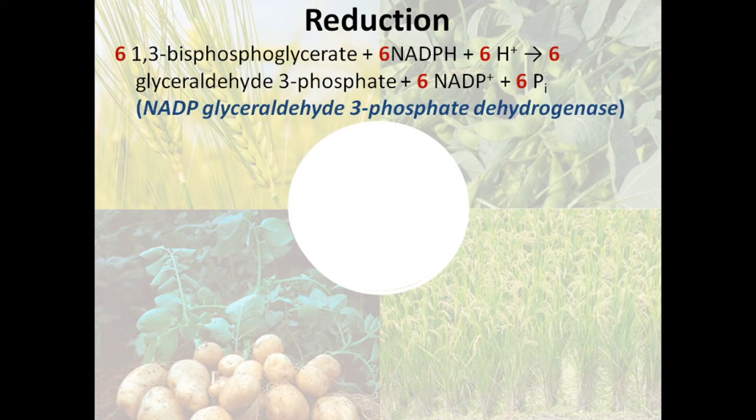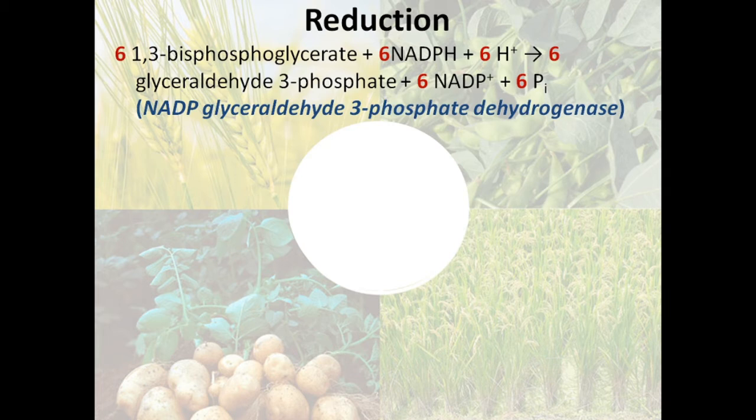The functional group of the molecules, bisphosphoglycerate and glyceraldehyde phosphate, is different. So one is an acid form and the other one is an aldehyde form. So the functional group is changed and one phosphate molecule is removed. This phosphate molecule remains in the form of inorganic phosphate.